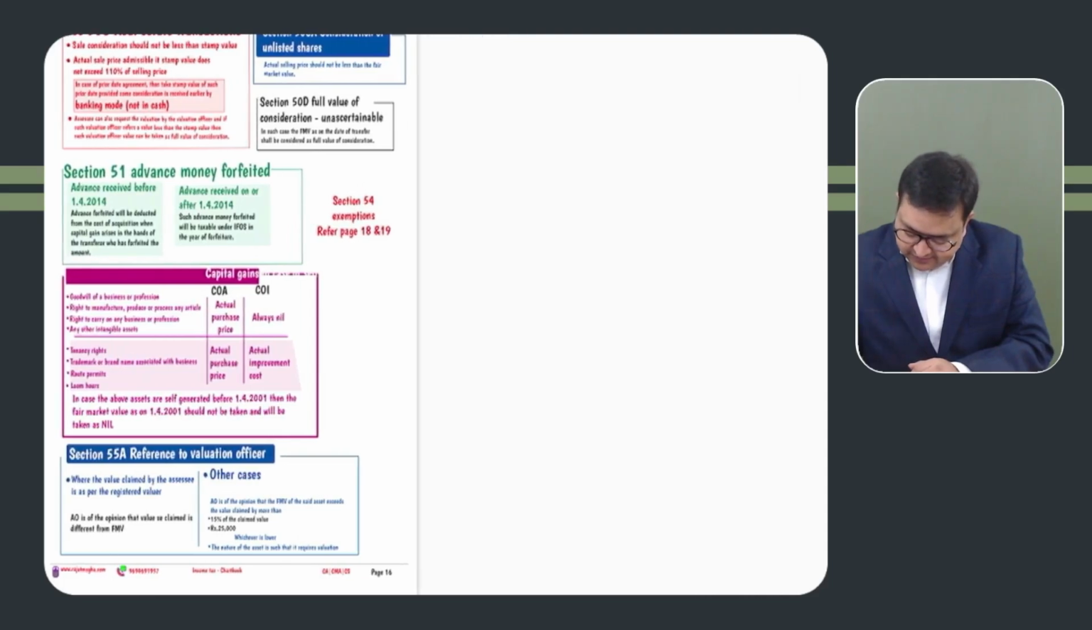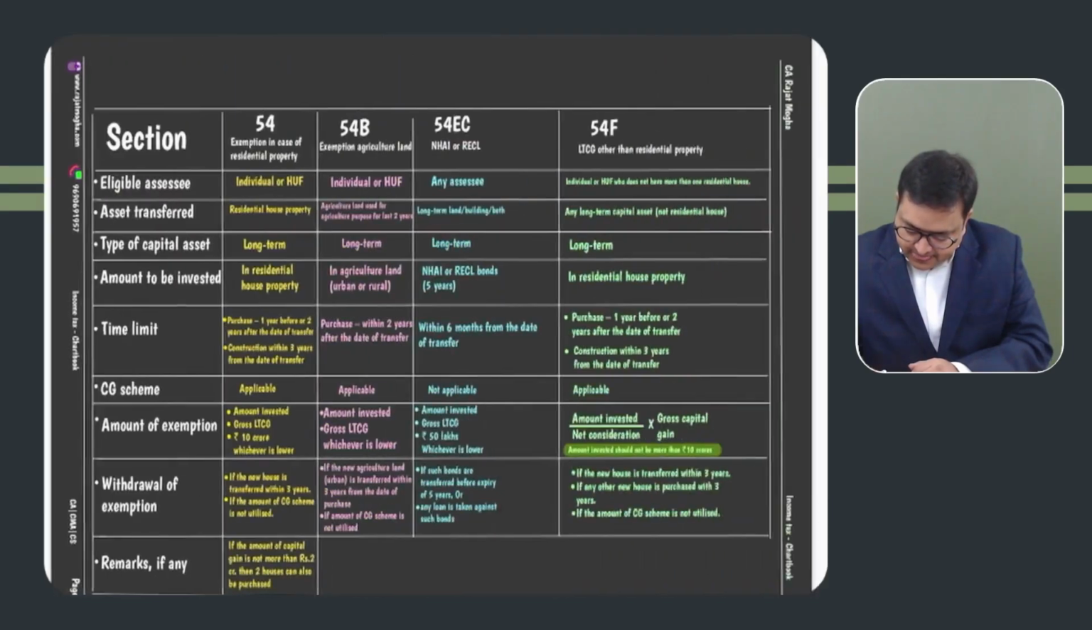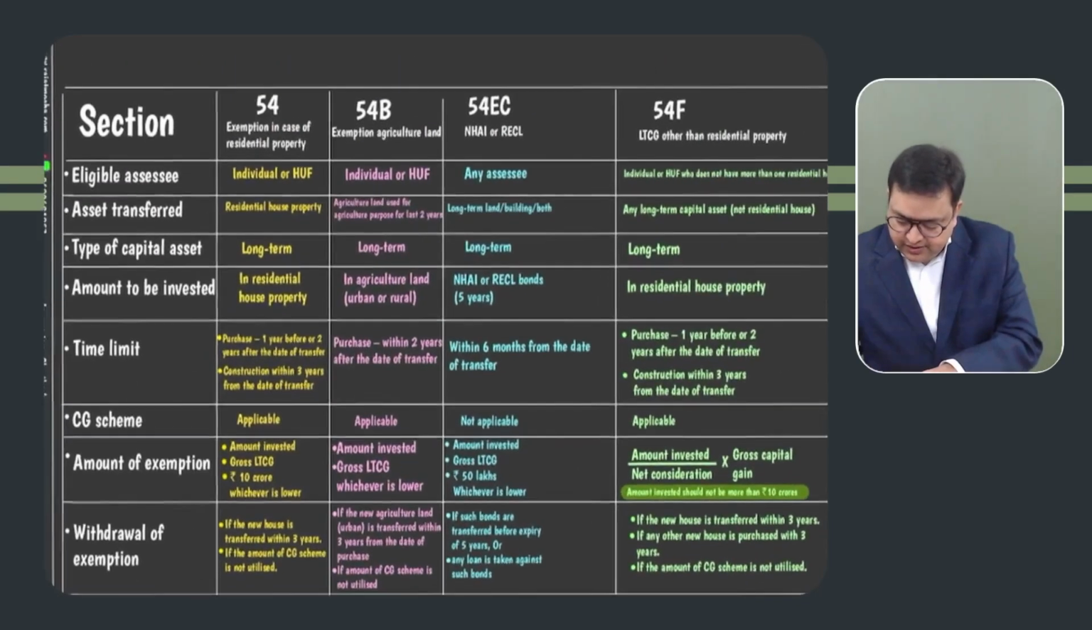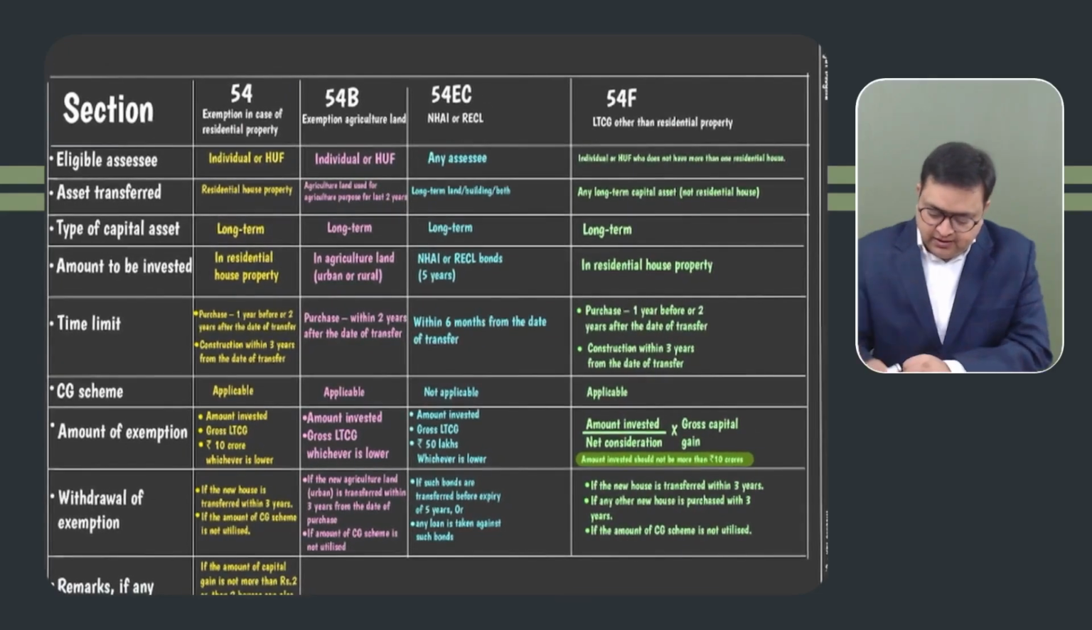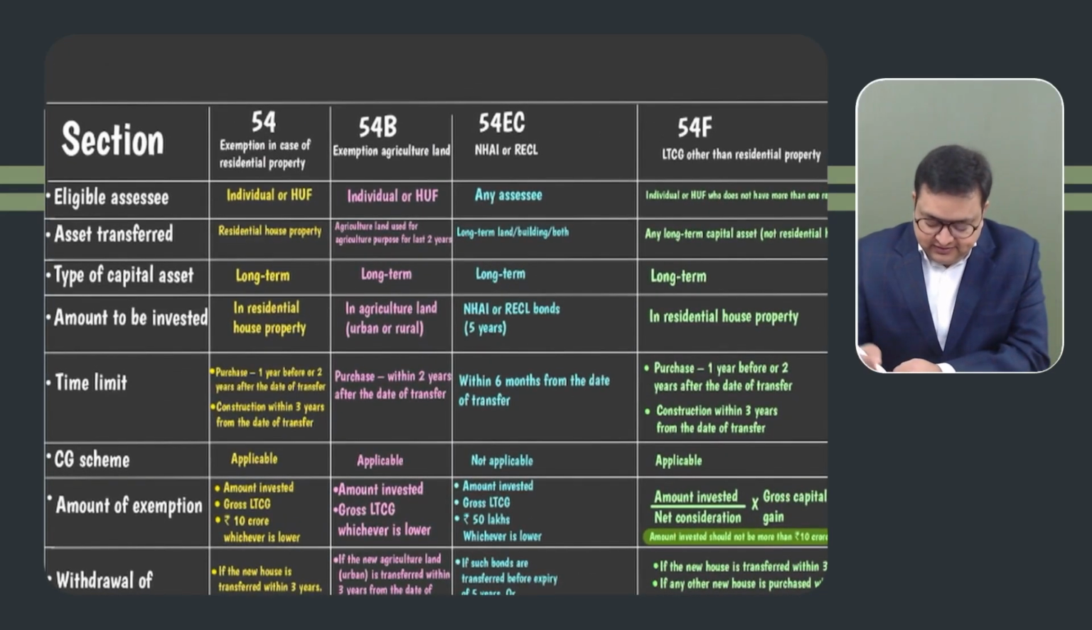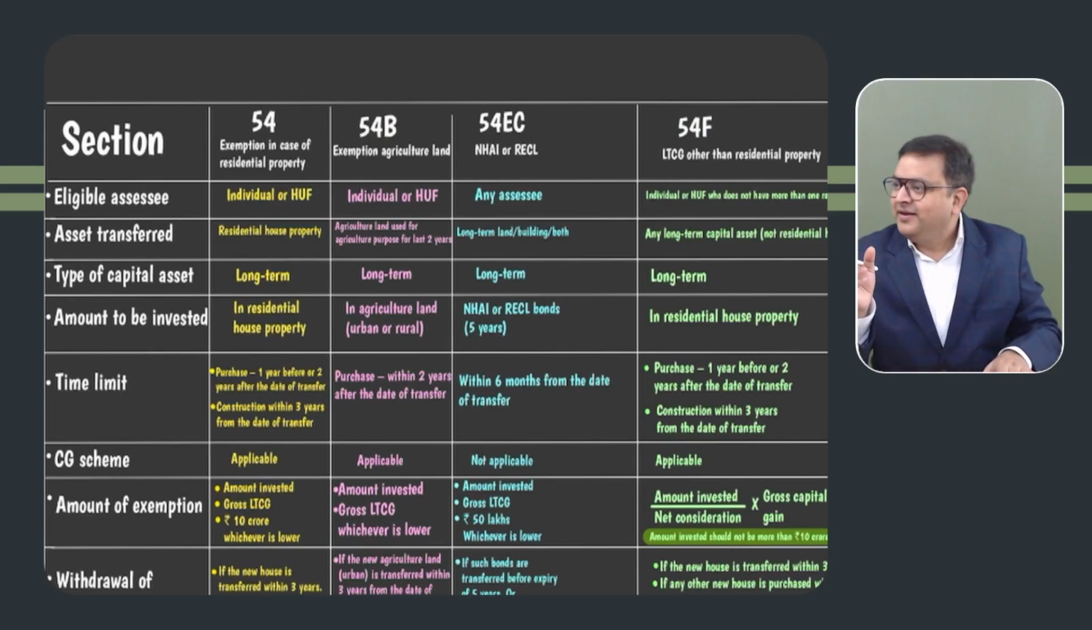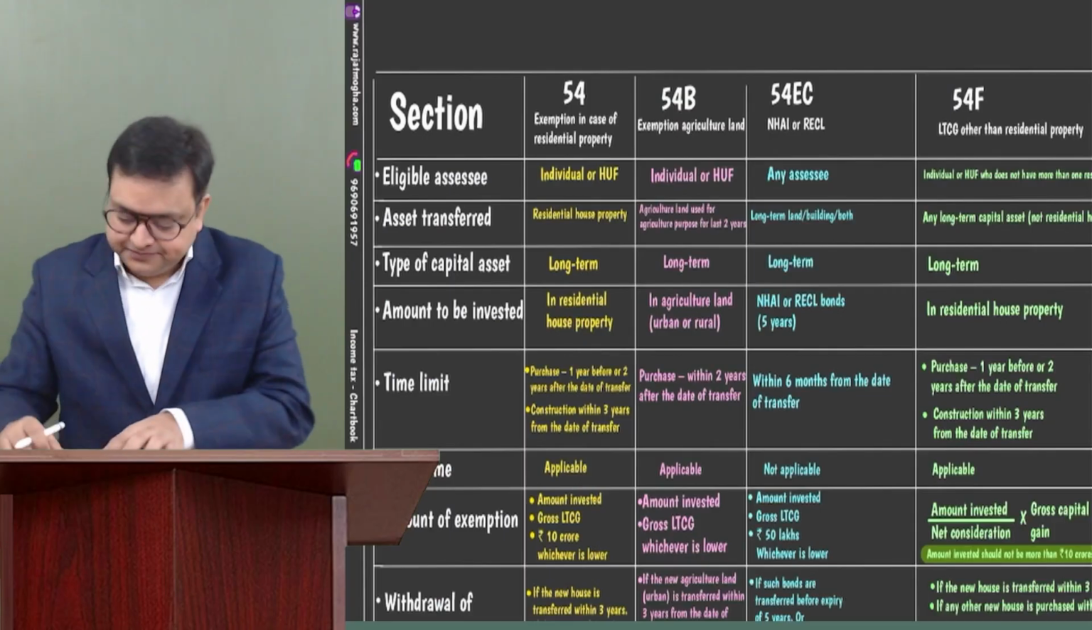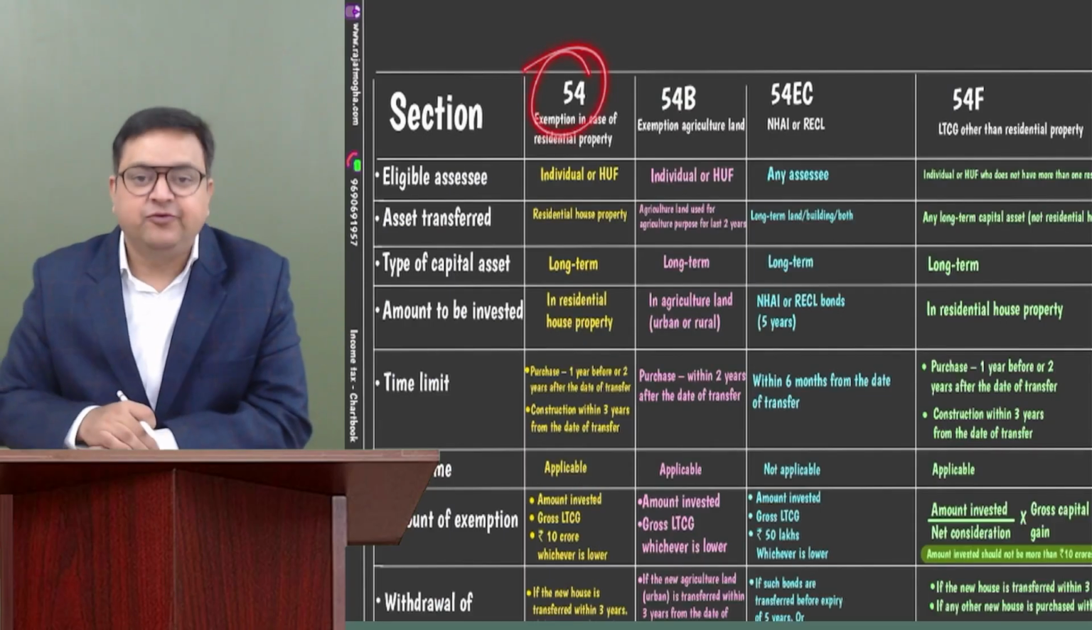Now let me first cover the exemptions. These exemptions are quite important: 54, 54B, 54EC, and 54F. All four exemptions are important. 54D is okay type. So let us see exemption under section 54.